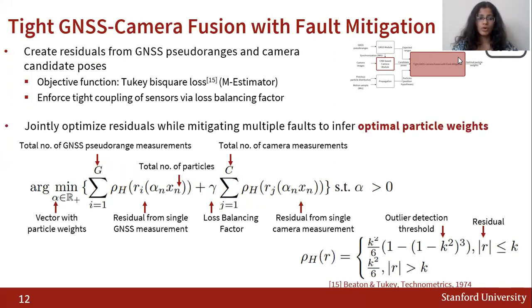The goal is to jointly optimize the residuals from GNSS and camera while mitigating multiple measurement faults so as to infer the optimal particle weights. These particle weights then go on to form the particle distribution, the mean of which gives us the overall positioning estimate at one time epoch.